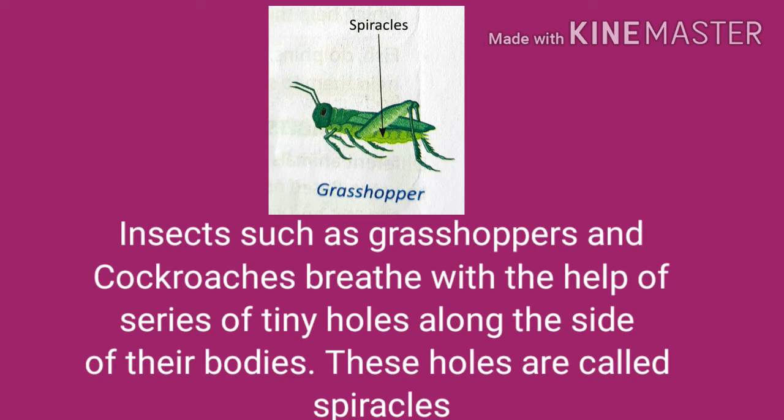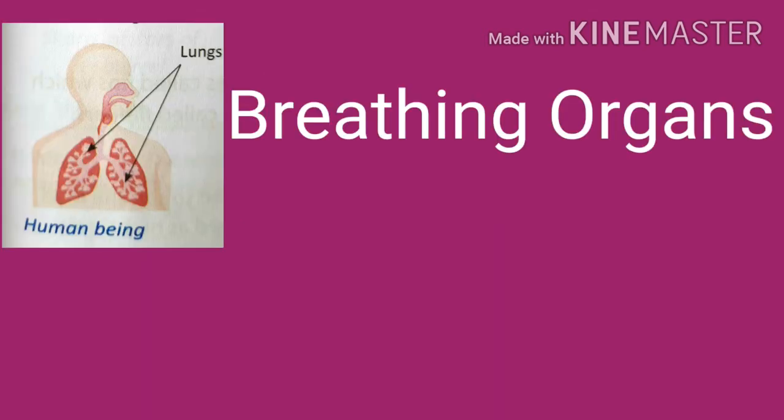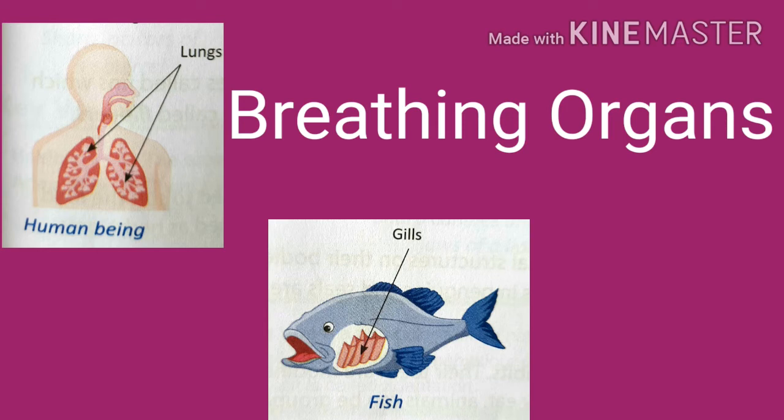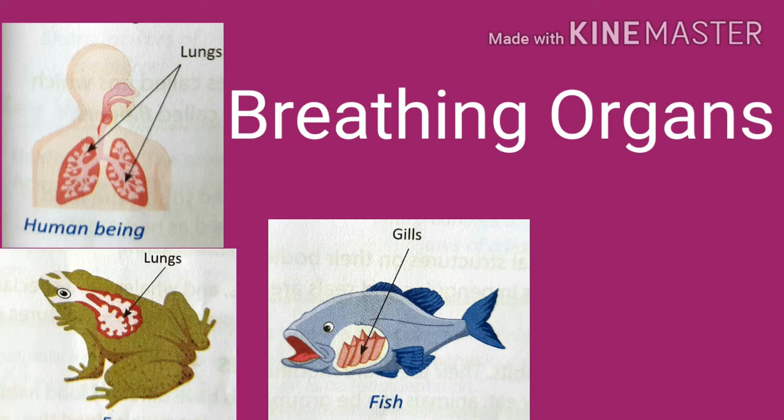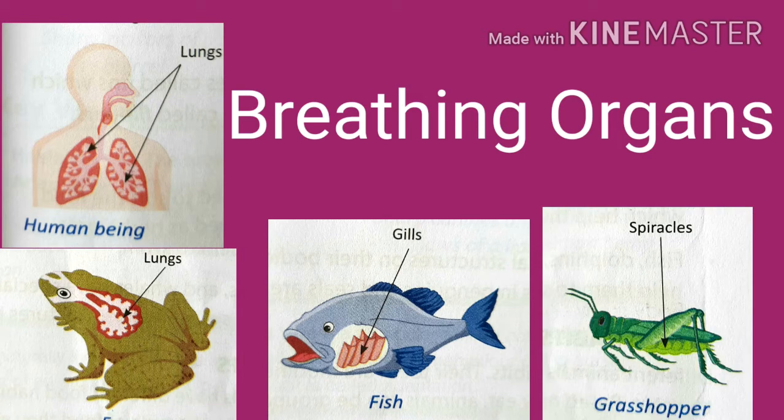Now we have learnt about the different breathing organs like lungs in humans and other animals, gills in fish, moist skin in frogs and earthworms, and spiracles in insects such as grasshopper and cockroaches.